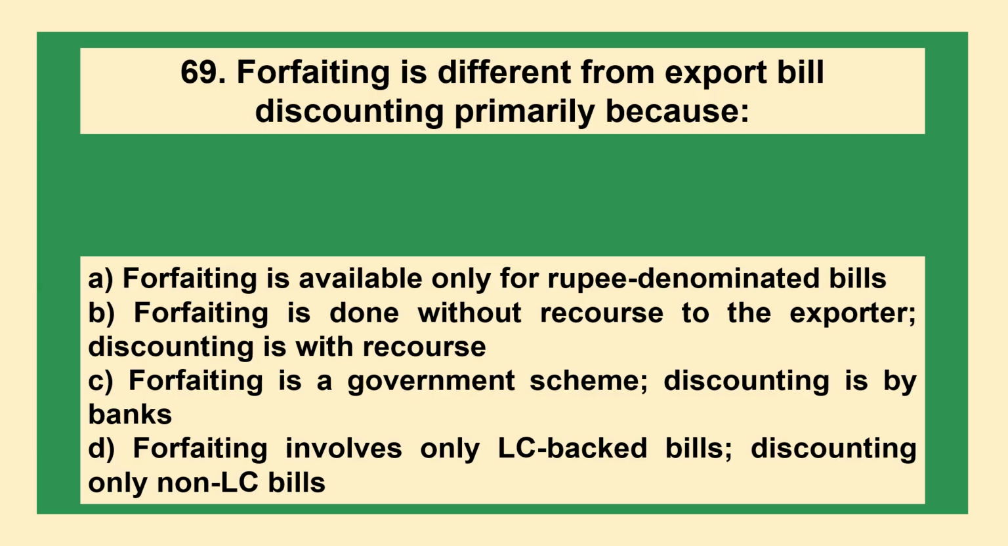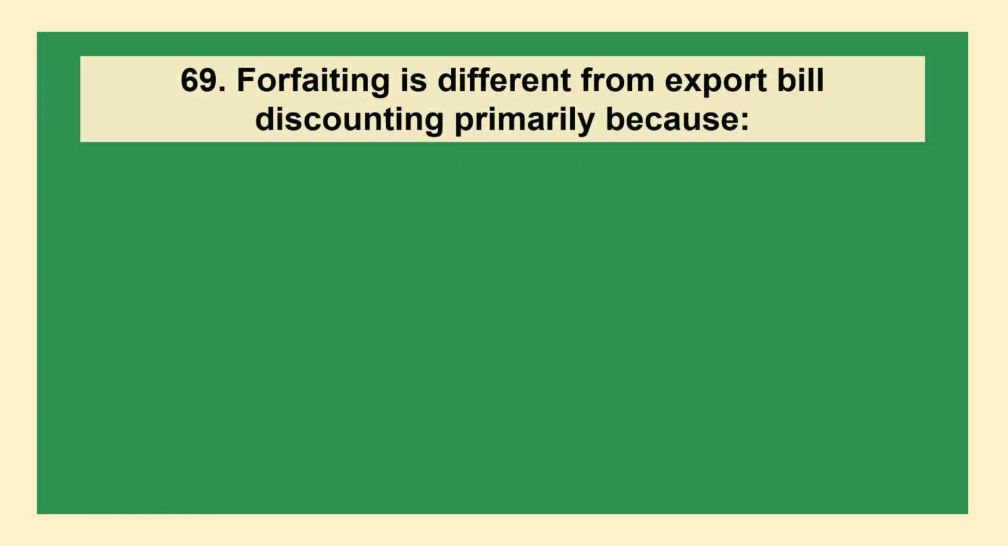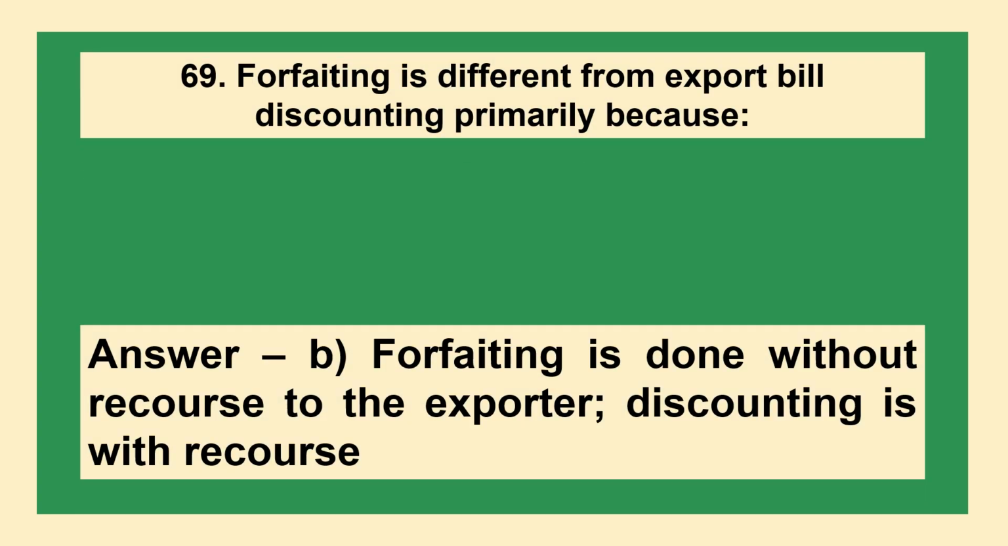The next question is, forfeiting is different from export bill discounting primarily because: A. Forfeiting is available only for rupee denominated bills. B. Forfeiting is done without recourse to the exporter; discounting is with recourse. C. Forfeiting is a government scheme; discounting is by banks. D. Forfeiting involves only LC backed bills; discounting only non-LC bills. The answer is option B. Forfeiting is done without recourse to the exporter. Discounting is with recourse.